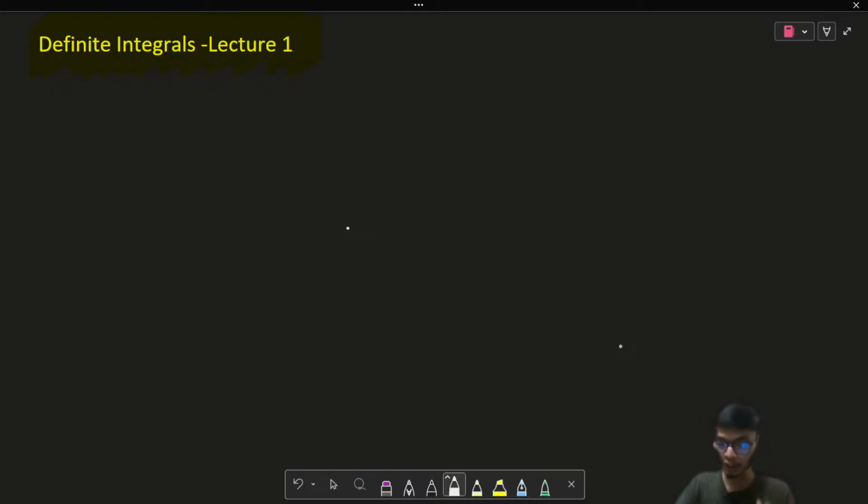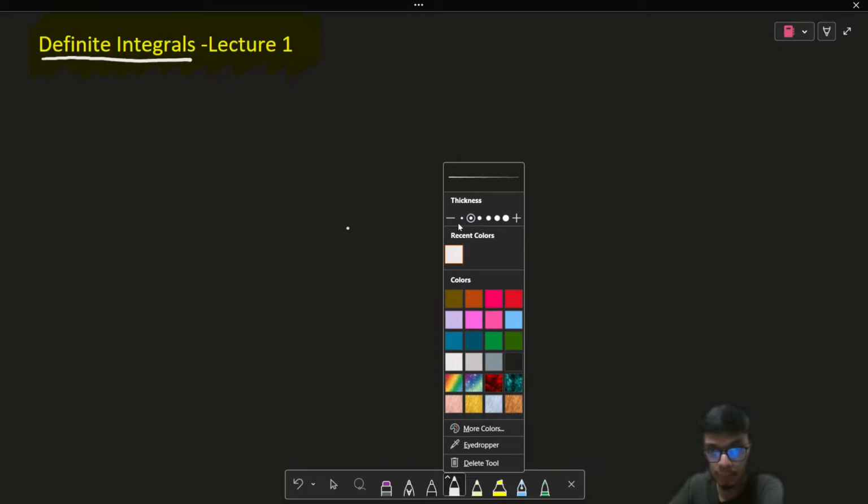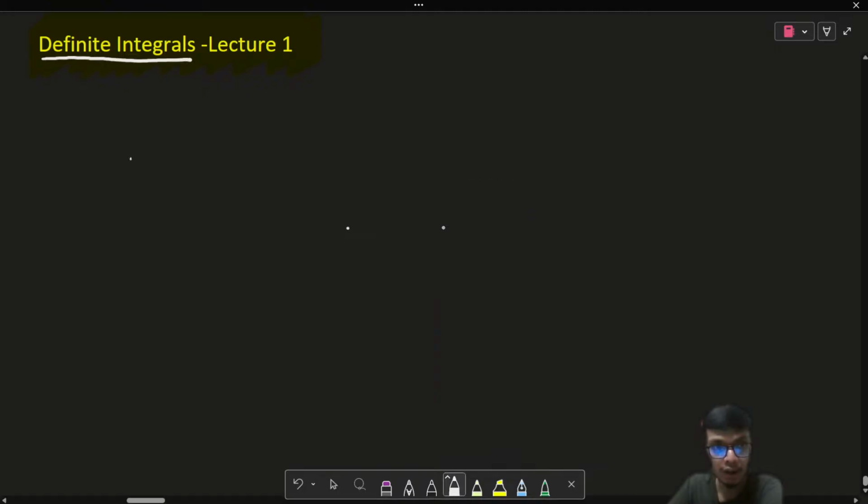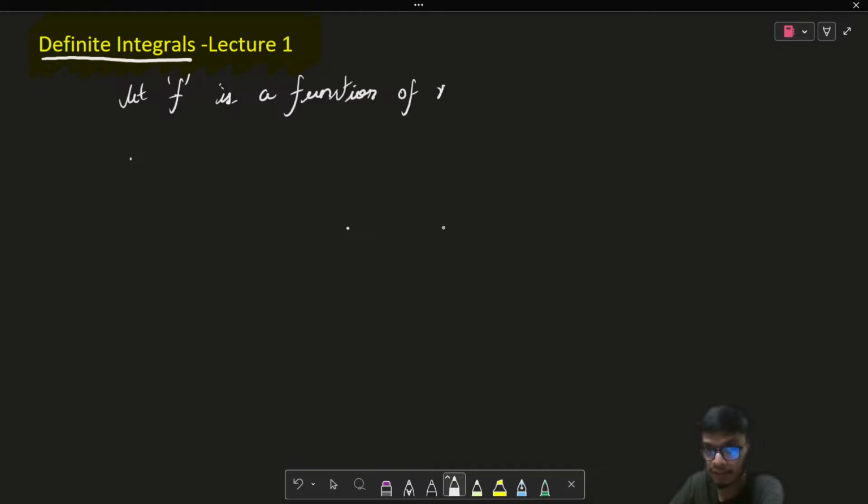So if I talk about definite integral, what actually comes to your mind? The very first thing that will come to your mind is, what is a definite integral, right? So let us say I have a function, let us say f is a function of x, okay.